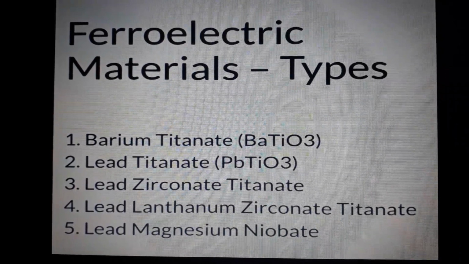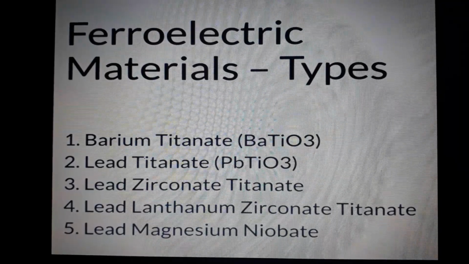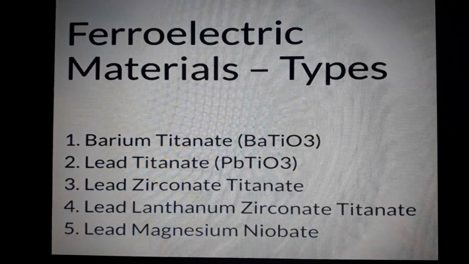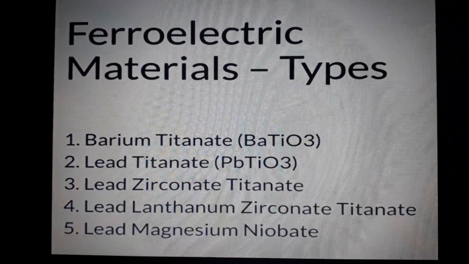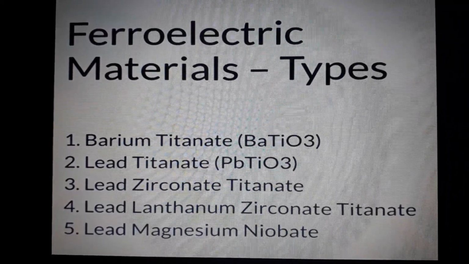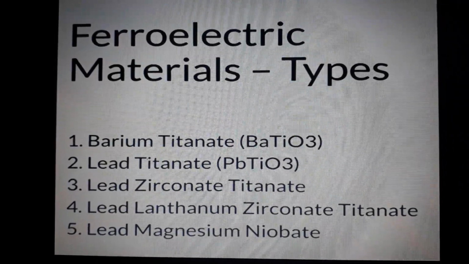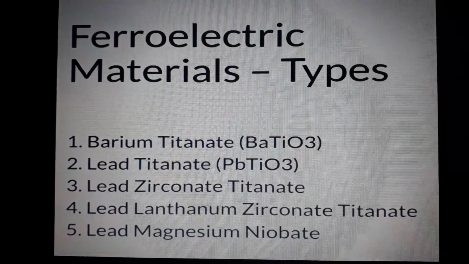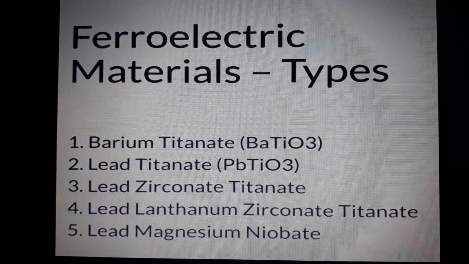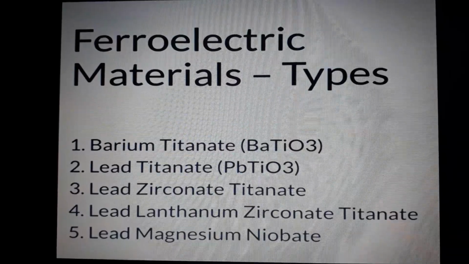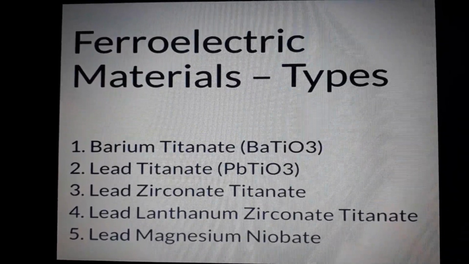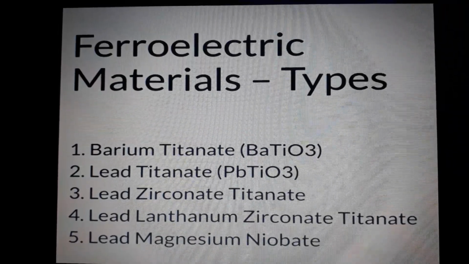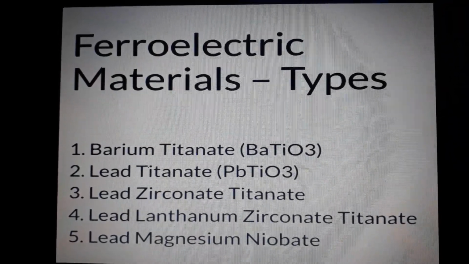But generally, ferroelectrics can be classified based on a number of things. For example, based on composition, how they are composed, they can be called Rochelle salt or barium titanate, BaTiO3. They may be classified based on the structure of ferroelectric materials, or based on the symmetry related to thermodynamic behavior.